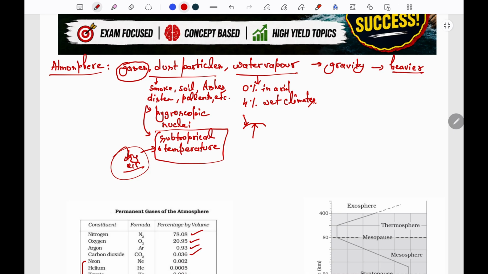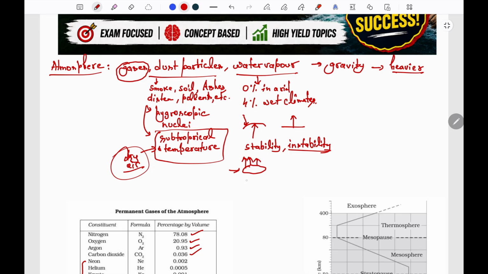Now let us look at how the concentration of water vapor varies. From the equator to the poles, the concentration of water vapor decreases, and water vapor also plays an important role in the stability and instability of the atmosphere. Suppose a parcel of air does not contain water vapor and it is warmed, and this air uplifts.